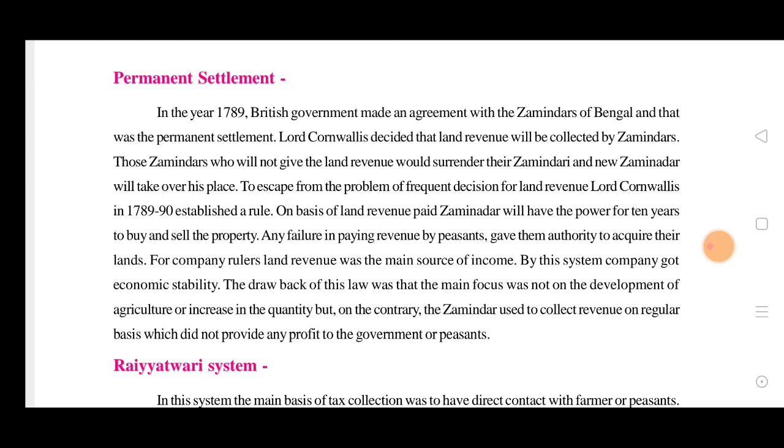The drawback of this law was that the main focus was not on the development of agriculture or increasing the quantity of crops like rice, but on the contrary. It was just for the profit of the revenue from the taxes they would get from these zamindars. The zamindars used to collect revenue on a regular basis, which did not provide any profit to the government or peasants.